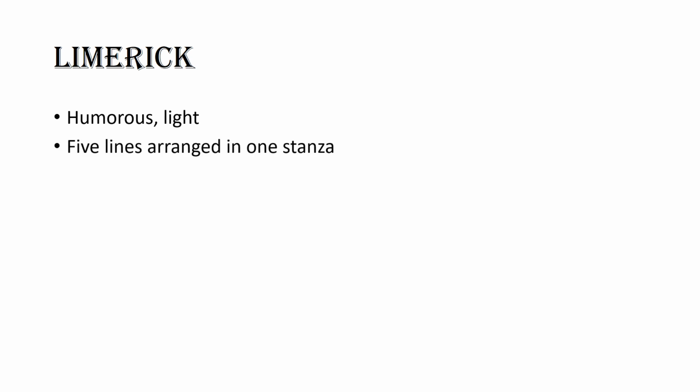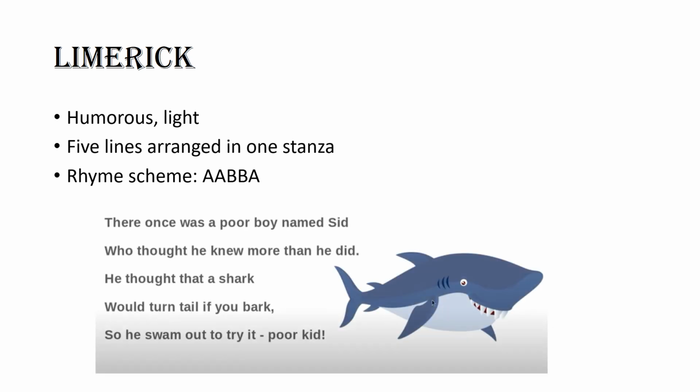Limerick. It is a light or humorous short verse form that is often nonsensical, and it is a 5 line poem with a rhyme scheme of AABBA. And I also have shared an example of Limerick with you here. Read it and enjoy.